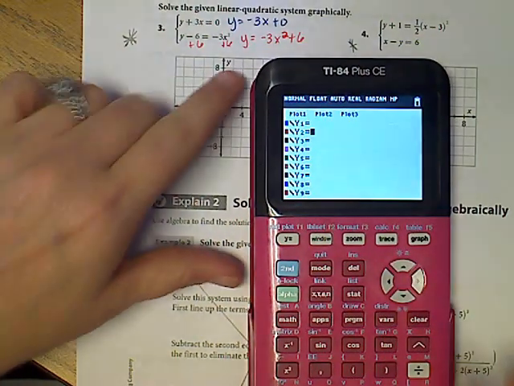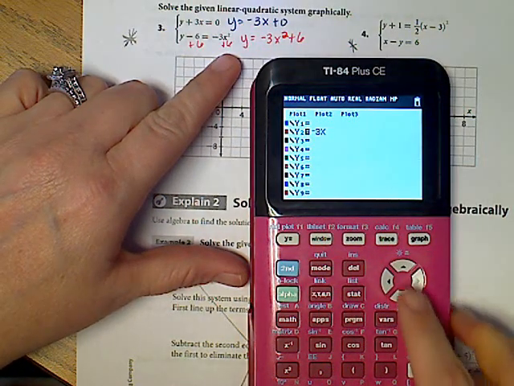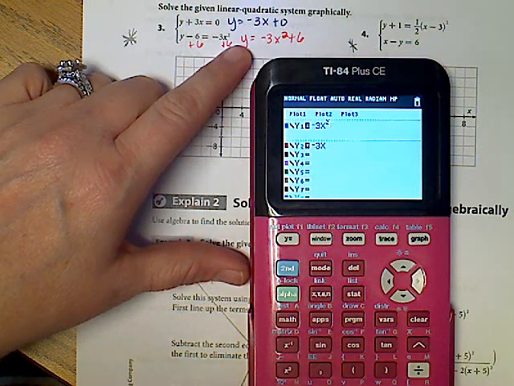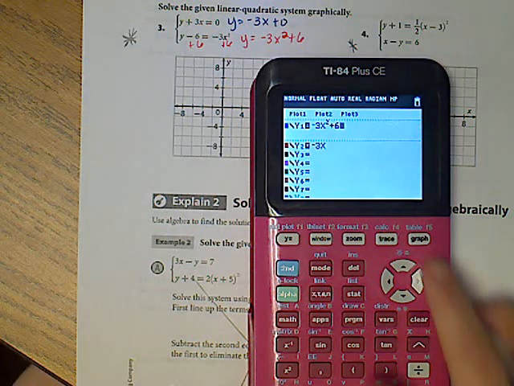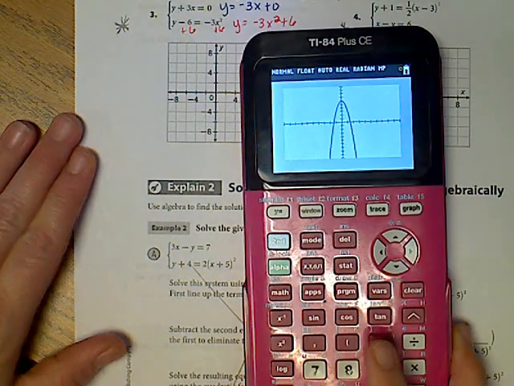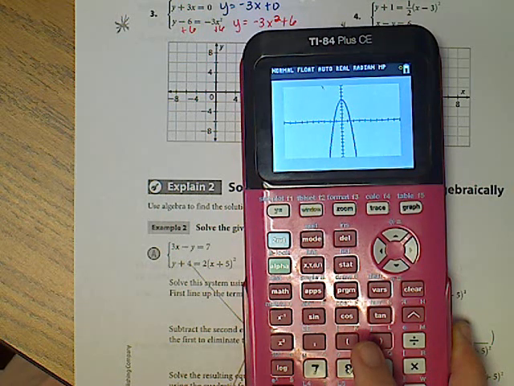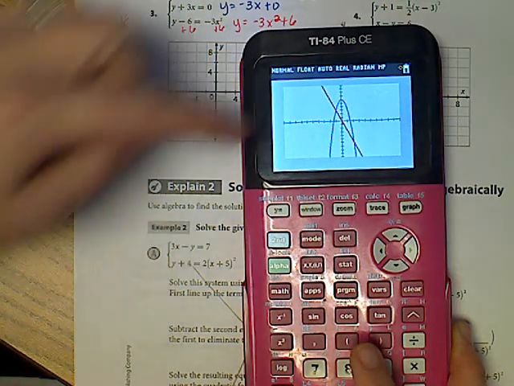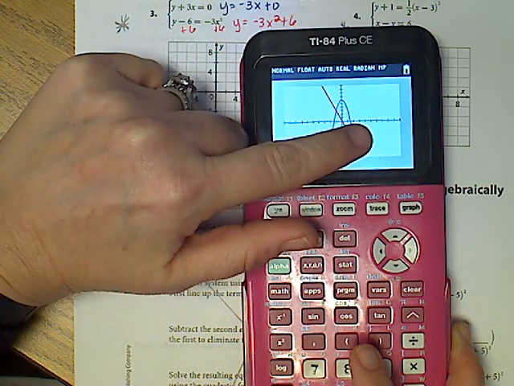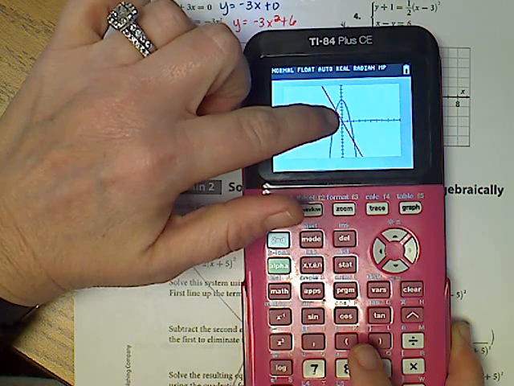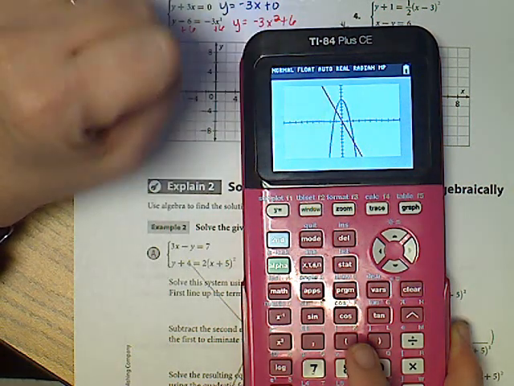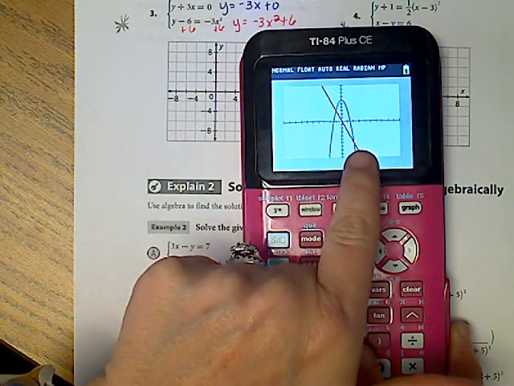So I'm going to type in negative 3x. I don't need to put plus 0. And I'm going to do negative 3x squared plus 6. Your calculator is going to graph both to show you how many points that you share in common. I can clearly tell that I'm hitting once, twice. That means I share this point and this point in common. For the line and the parabola, they share this point and this point over here. This point is in the negative x values. This point is in the positive x values.